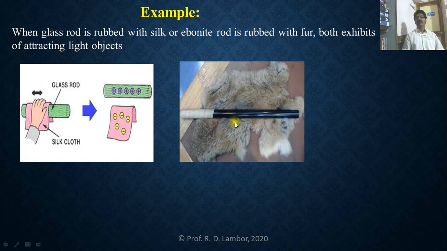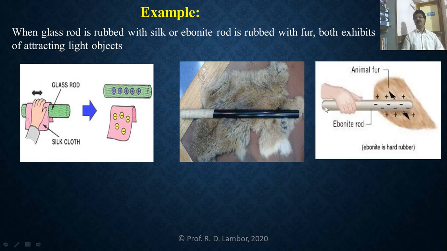Secondly, here this one is the ebonite rod, which is a hard rubber, and this ebonite rod is rubbed against the fur. Now in that rubbing, what is happening? The negatively charged electrons are transferred from the fur to the ebonite rod. That's why the ebonite rod gains the electrons, so it becomes negatively charged, and fur loses the electrons, that's why it becomes positively charged.